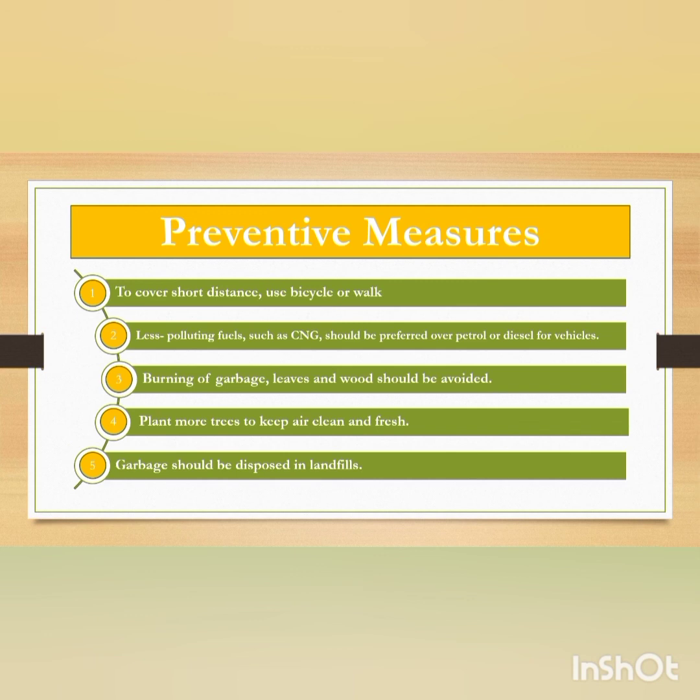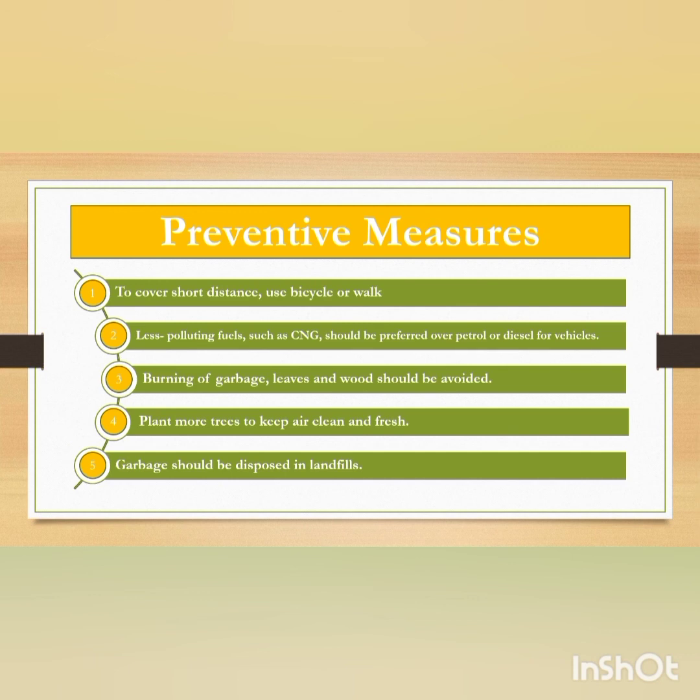Second one, less polluting fuels such as CNG should be preferred over petrol or diesel for vehicles. Yes, we should use CNG vehicles rather than petrol or diesel vehicles. Third one, burning of garbage, leaves, and wood should be avoided. We should actually dump all these things instead of burning these garbage, leaves, and wood.